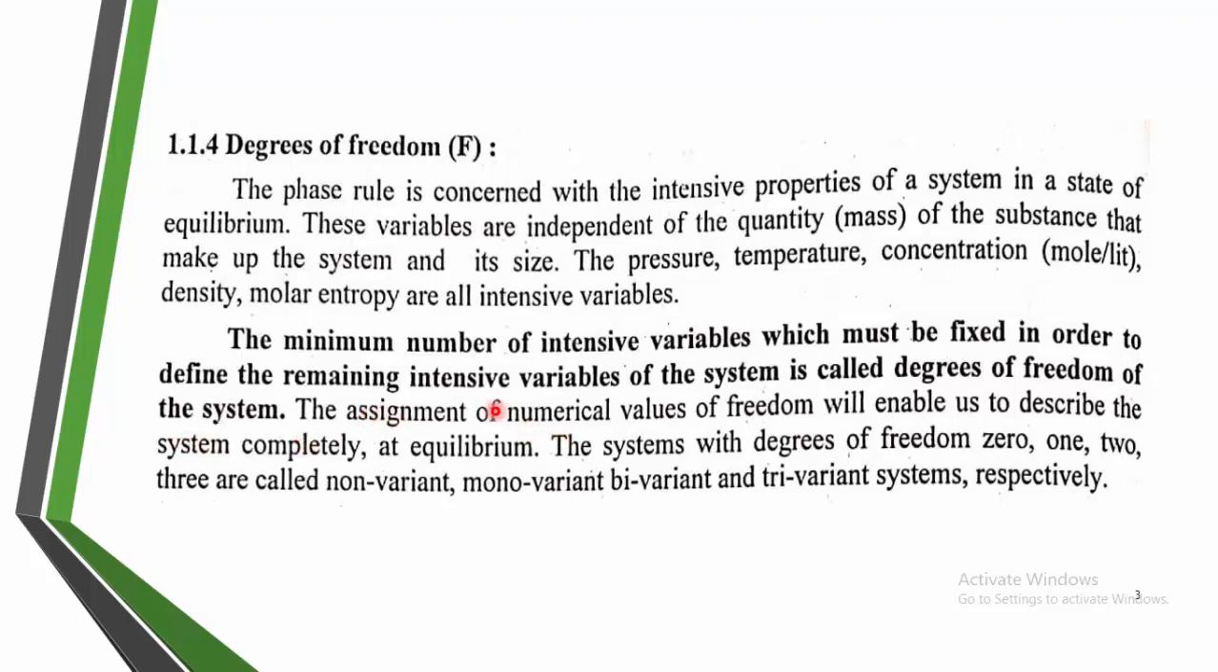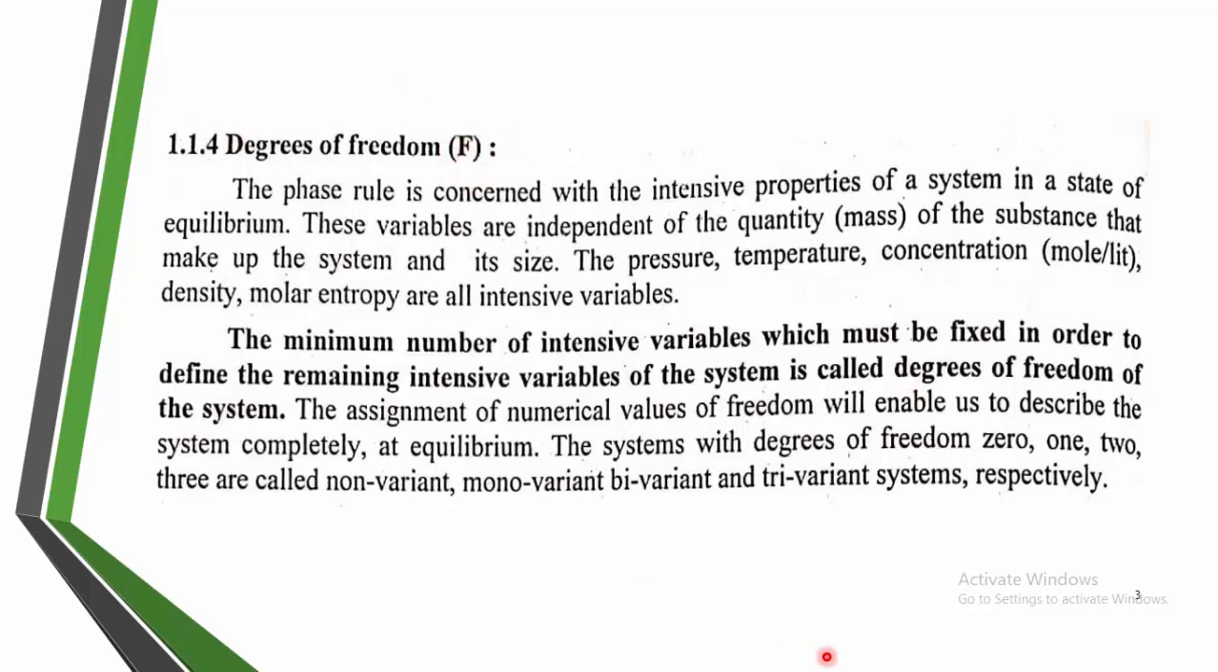Very simply, degree of freedom concerns certain intensive variables such as pressure, temperature, concentration, density and other intensive variables which may affect the equilibrium. We would like to find how many variables affect the state of equilibrium, and that is nothing but the degrees of freedom. That is the minimum number of intensive variables that we have to describe, and that is the degree of freedom, denoted by F.